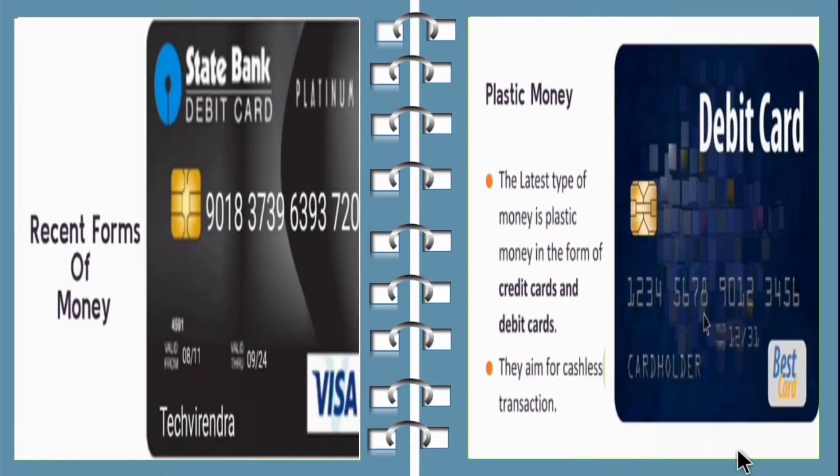Now let's move on to near money. Some examples of near money are bills of exchange, treasury bills, bonds, debentures and savings certificates. Now the recent forms of money. The recent form of money is plastic money. We all know credit cards and debit cards. The latest type of money is plastic money in the form of credit cards and debit cards. The main aim of plastic money is to provide cashless transactions. Without using cash, we can use the card for every transaction.